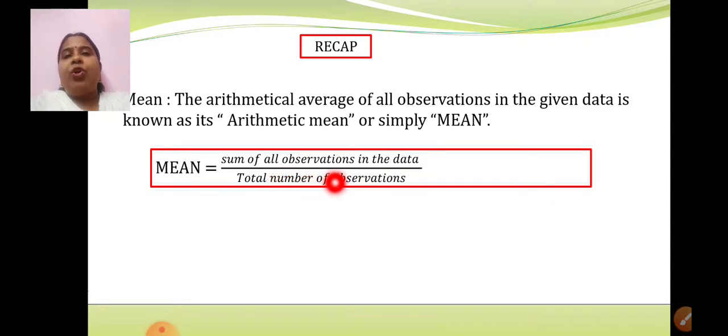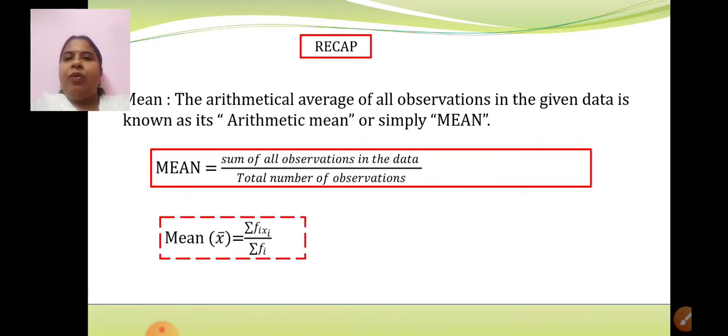What if we have the observations in grouped form or a tabular column? Then mean was found out by the direct method, and the formula was summation of fixi upon summation of fi. Yes, these were the two formulas which I have discussed with you for finding out mean.